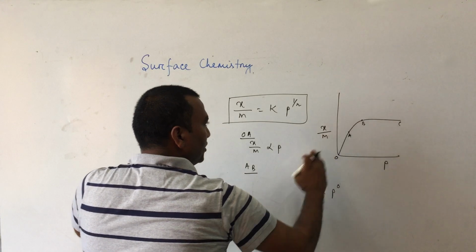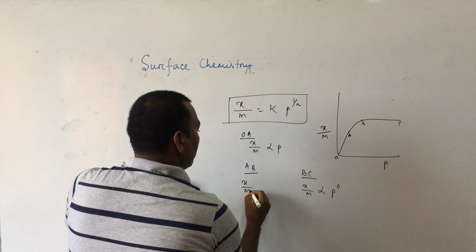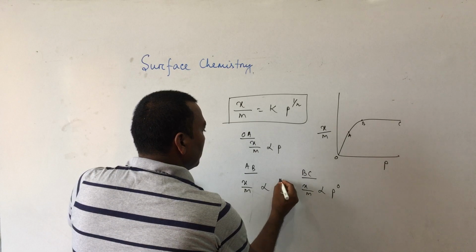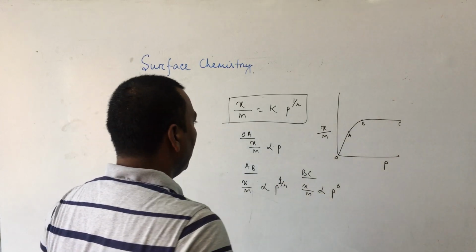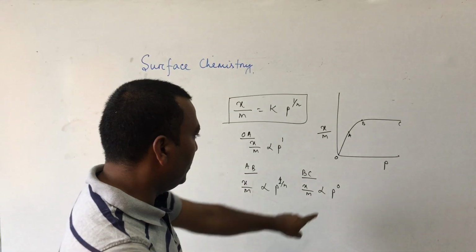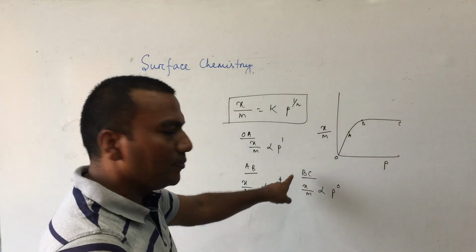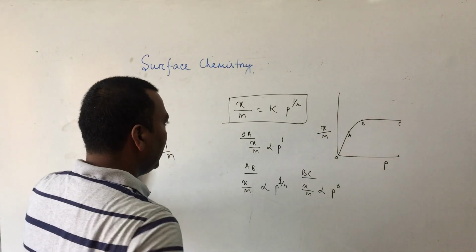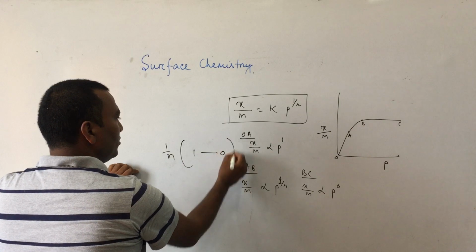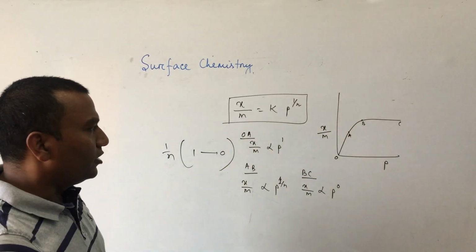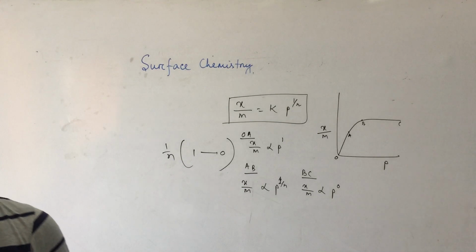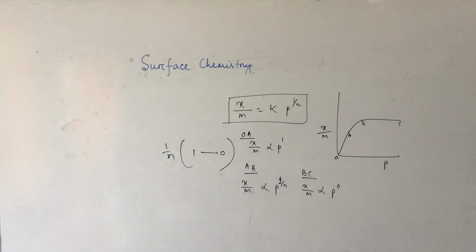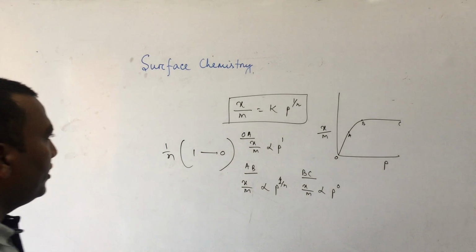But A to B, here the rate of adsorption is directly proportional to P to the power 1 by n. So here P to the power 1, here P to the power 0, but here P to the power 1 by n. So we can say that the 1 by n value lies between 1 and 0. Understood? Clear now? So remember this. This is for one gas at one temperature. This is called the rate of adsorption.